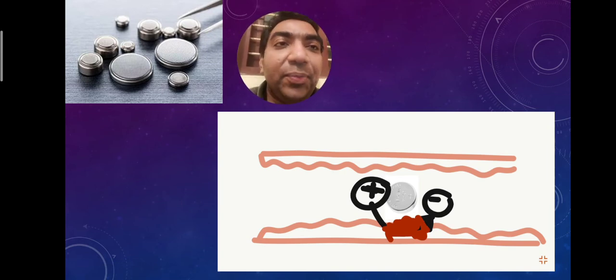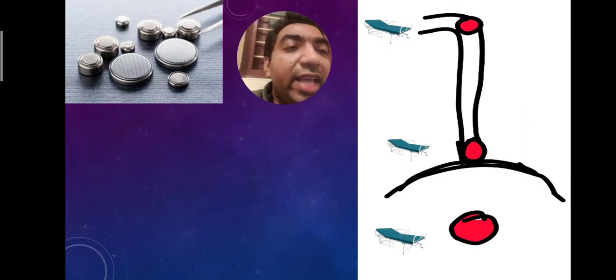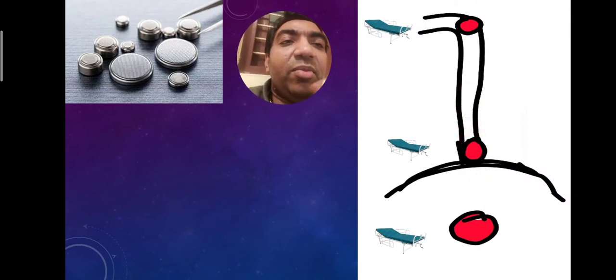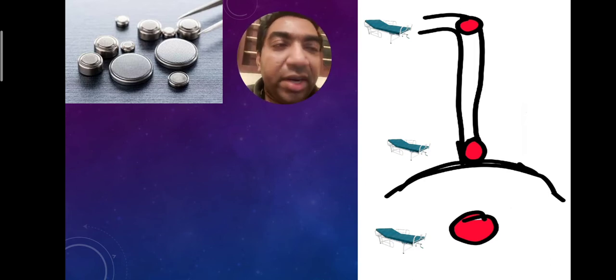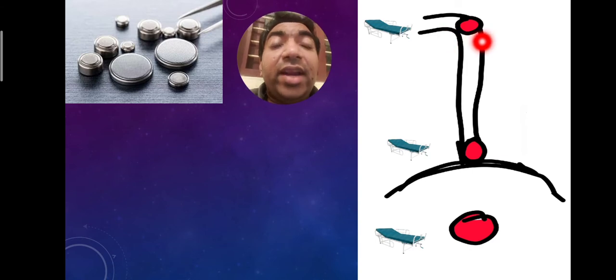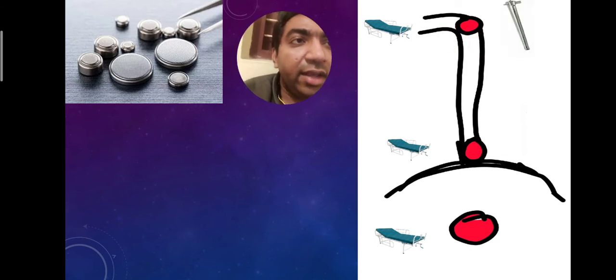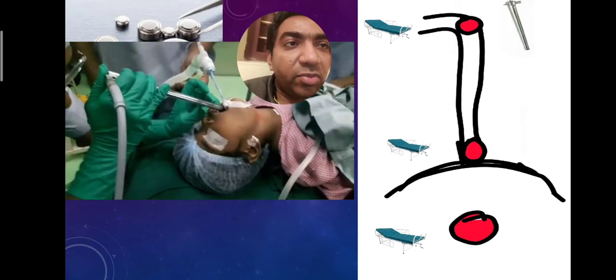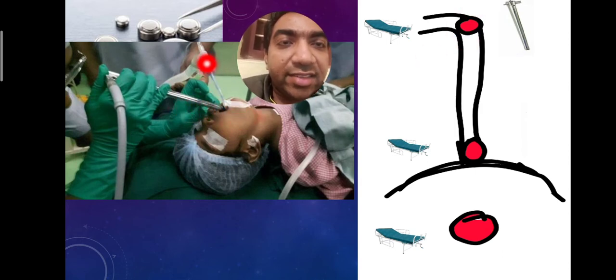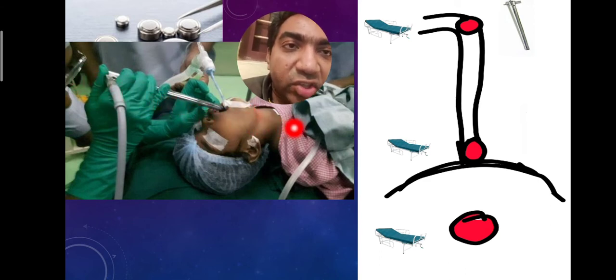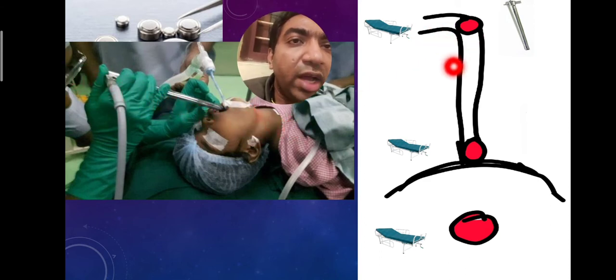So what can we do? Suppose the button battery is above the diaphragm or inside the abdomen, the patient has to go in for admission. The patient has to be admitted, and we have to remove the button battery as early as possible. Suppose it is here, we have to go for the esophagoscopy. If the button battery is near the cricopharyngeal sphincter, we have to go for the esophagoscopy. We can see the endotracheal tube and the rigid esophagoscope, and we can put an instrument through the rigid esophagoscope and remove the button battery.